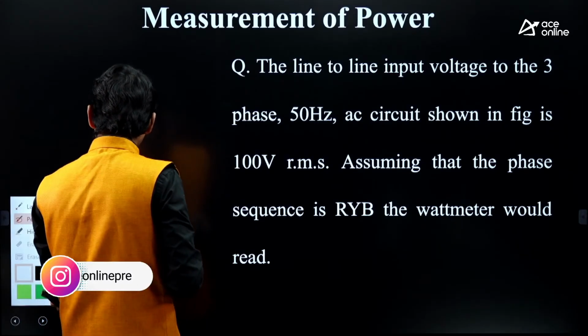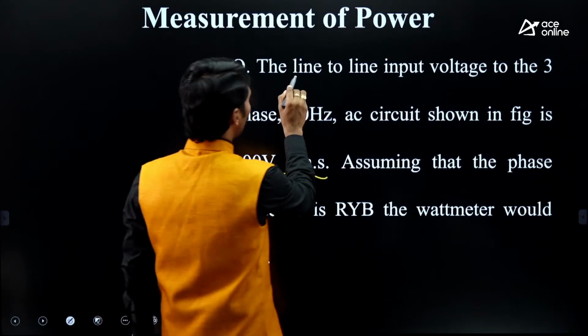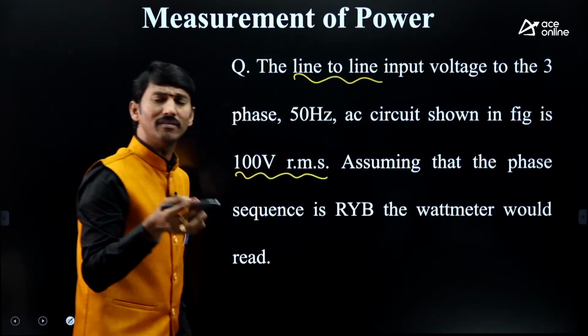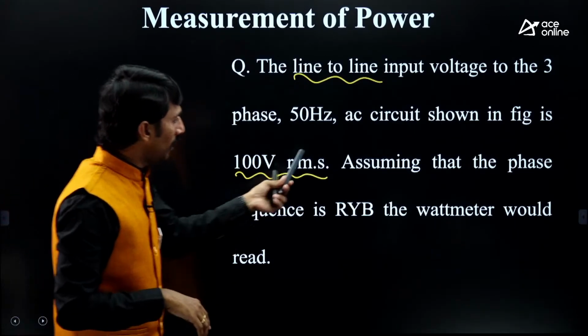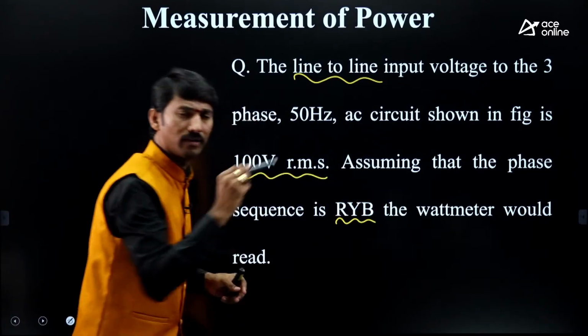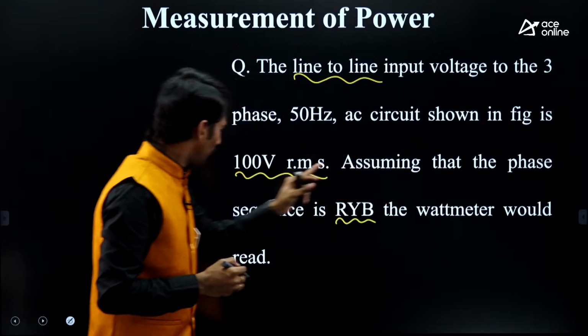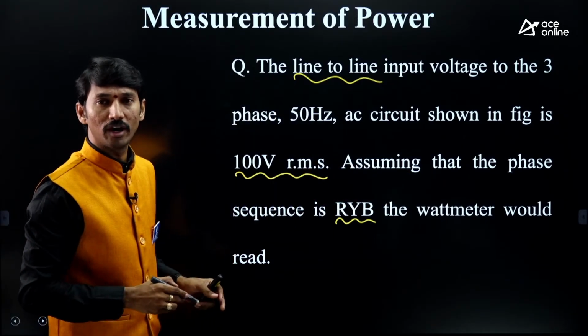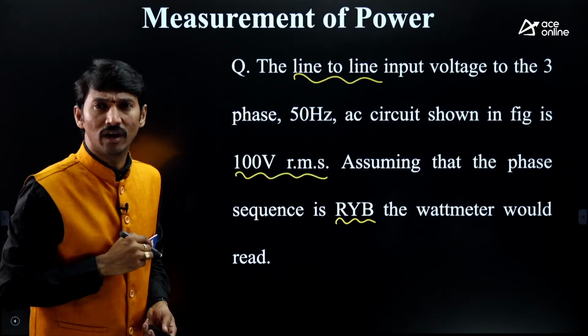It is mentioned very clearly, line to line voltage, nothing but V line is 100 volt. Assuming that the phase sequence is RYB, the wattmeter would read dash. What is the corresponding reading of the wattmeter?